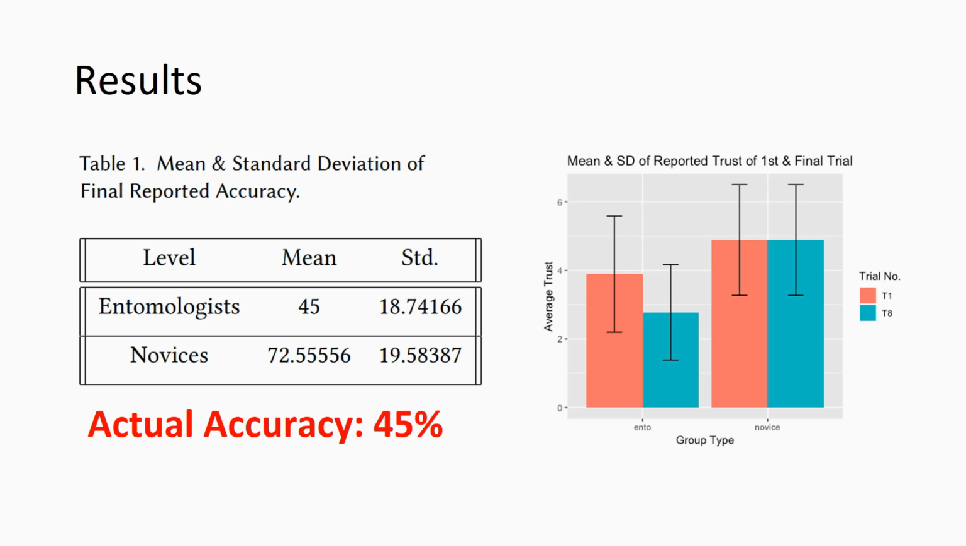The bar chart depicts the mean and standard deviation of the reported trust as stated by participants in the first trial versus the final trial. We can see entomologists began with a decreased trust and further lost trust, while the novice, on average, remained the same. It also shows how entomologists are more skeptical of the explainable system in the beginning, while novice users tend to trust the system more. The table on the left depicts the reported accuracy given by participants at the end of the test. On average, entomologists reported a substantially lower accuracy, with a mean reflecting the actual system accuracy.